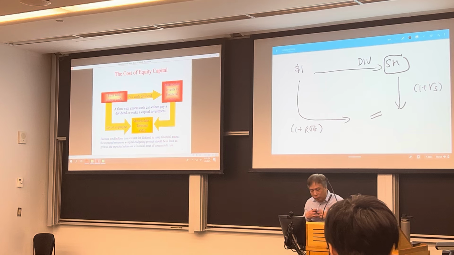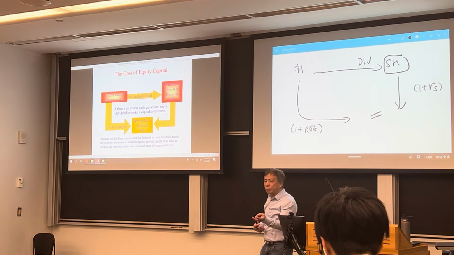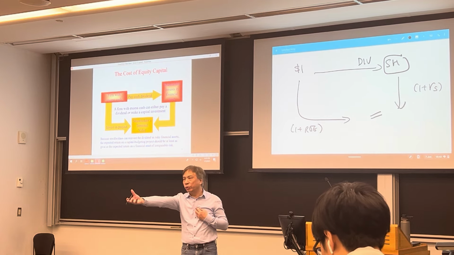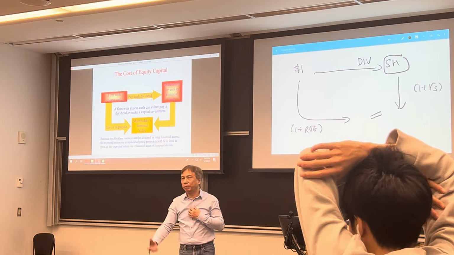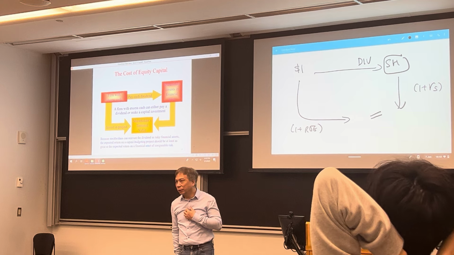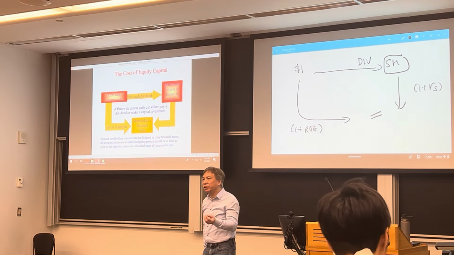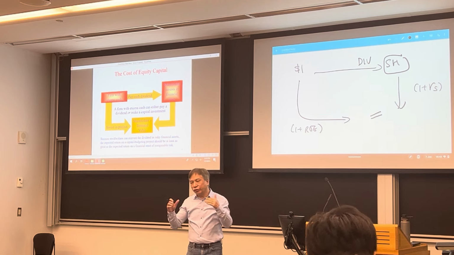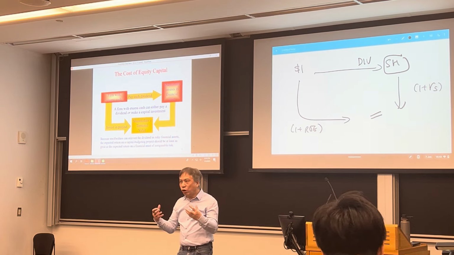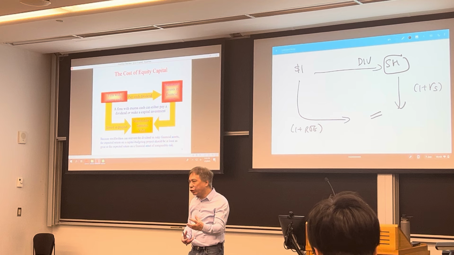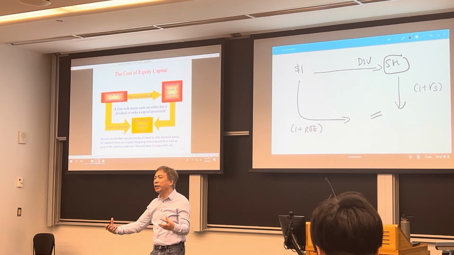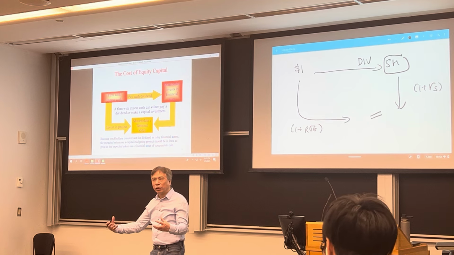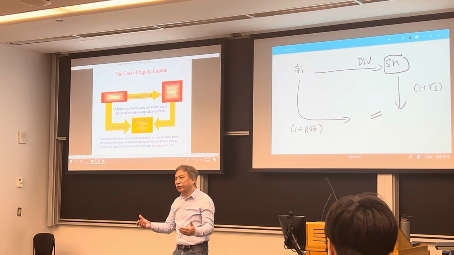Now, if my ROE is, let's say, only 2%, and if I give you back the money, you can earn 5% yourself. So you want me to give the money back to you. All right? So this is related to dividend policy and also related to growth. Remember in B10, when we look at the constant growth model, the growth rate is what? The retention ratio times your ROE. That's the growth rate, ROE times b, the retention ratio. Okay? So in that discussion, we also have the same conclusion.